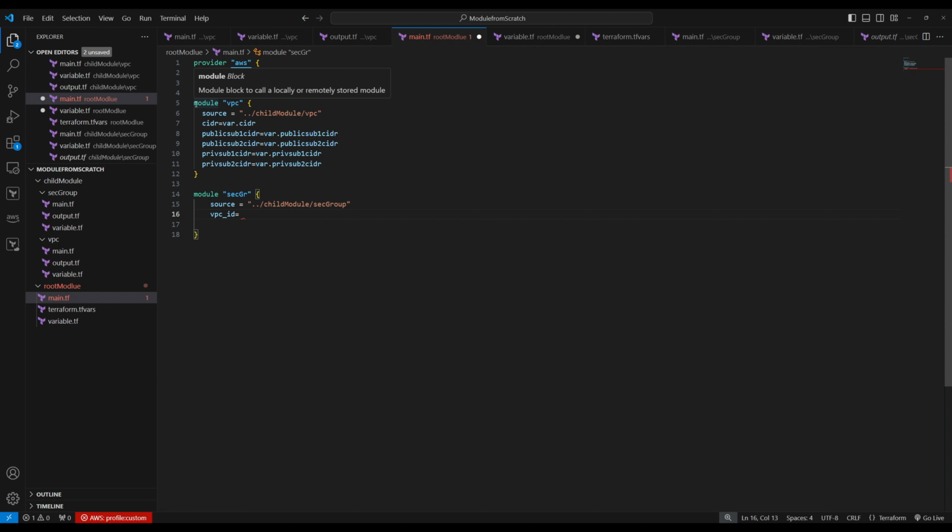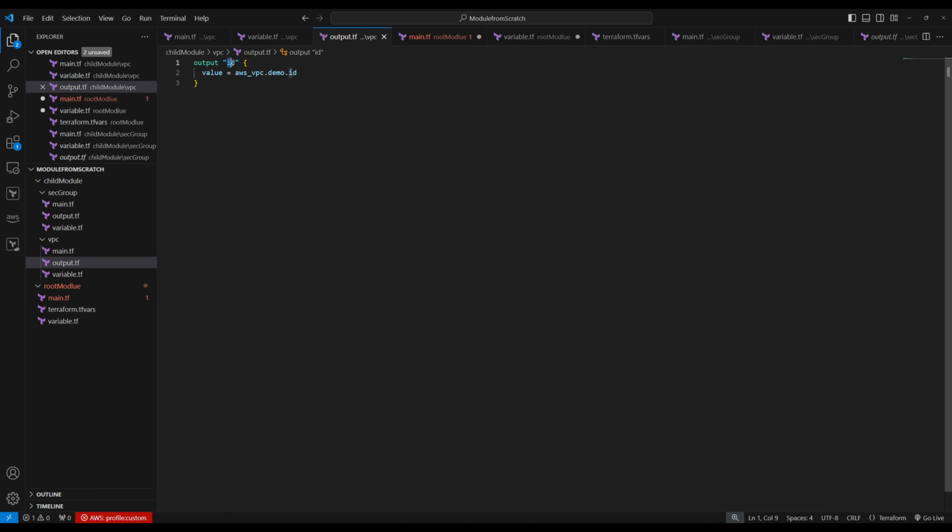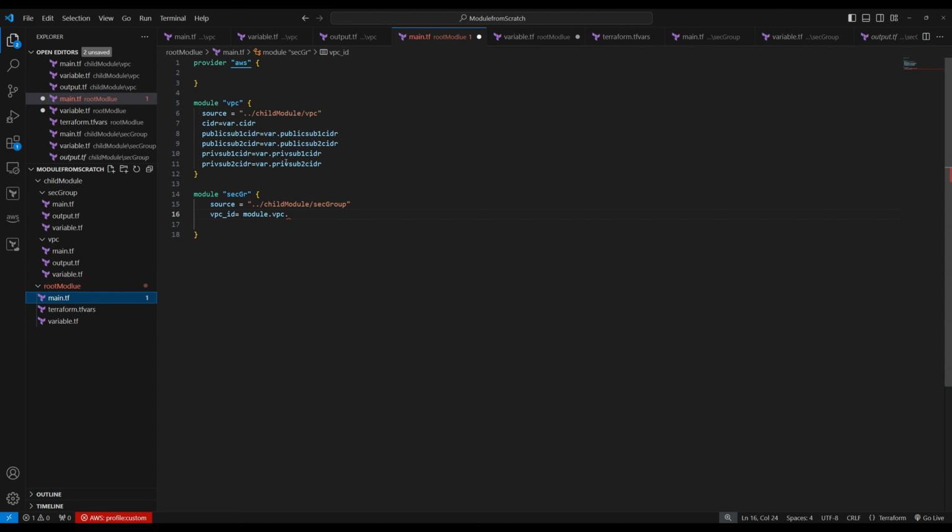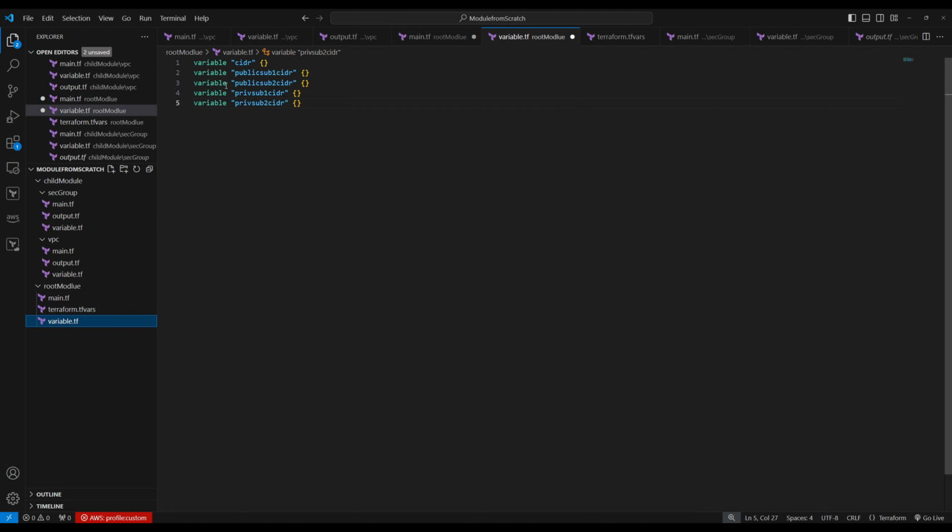So what we can do is module.vpc, this one right here, module.vpc dot, this VPC has an output of ID. So we can use that. That's why we need to output that in a child module, so the root module can use these attributes. So let's use ID. So this is also ready. So we call VPC module and provide those variables. We call the security group module and provide that variable, because we pull this from the module directly, so we don't need to declare it in a variable right here.